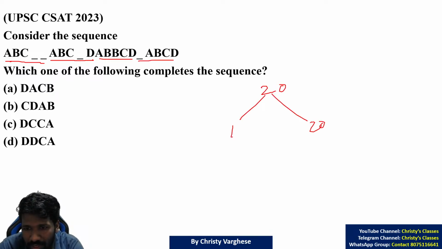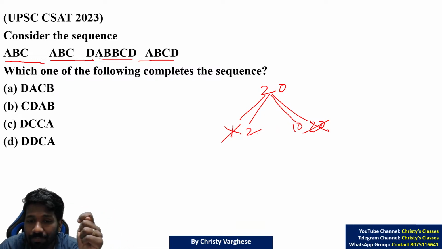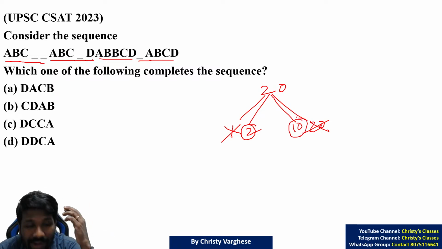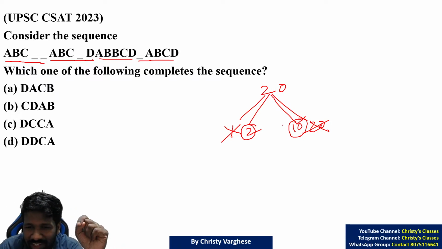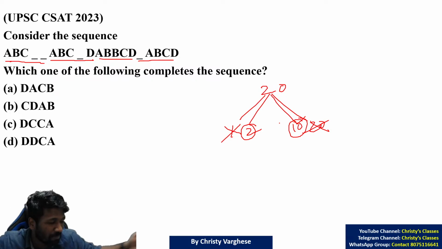1 into 20, but this 1 and 20, as I told, can be avoided. 2 into 10 means patterns in two groups. Normally that also will not happen. This I am telling from the experience of analyzing previous year papers and how these questions are normally set. In groups of 2 or groups of 10, that is also too big or too small. 10 elements in one pattern is too big, and 2 elements is too small for a pattern. So you can avoid 2 and 10, even if they are factors.